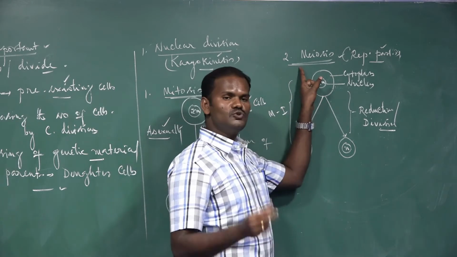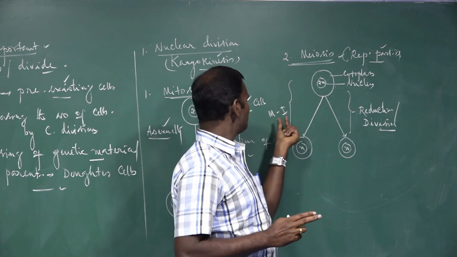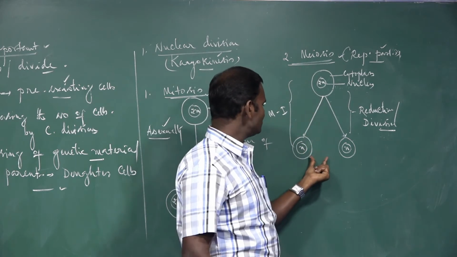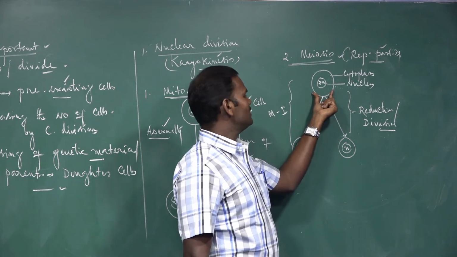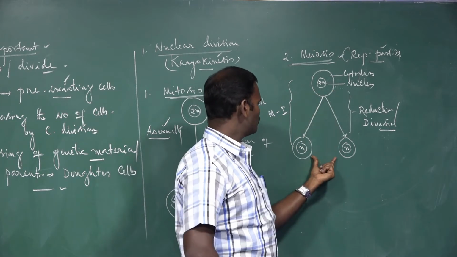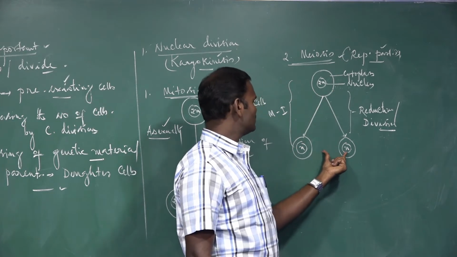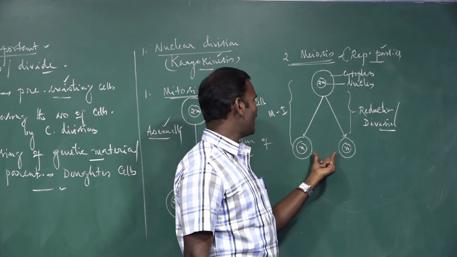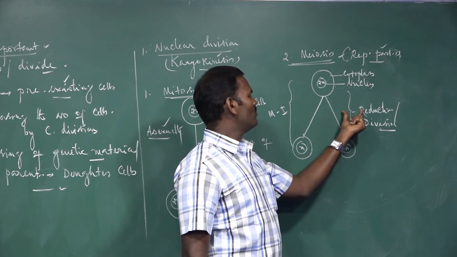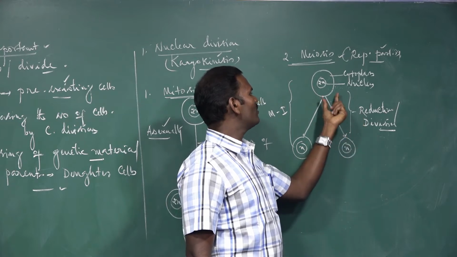So meiosis includes two divisions. One is meiosis 1, another one is meiosis 2. At the end of meiosis 1, the parent cell, with its diploid set of chromosomes, is divided into two daughter cells. These two daughter cells have the haploid set of chromosomes. Here what will happen? Chromosome numbers are reduced to half from their parents.